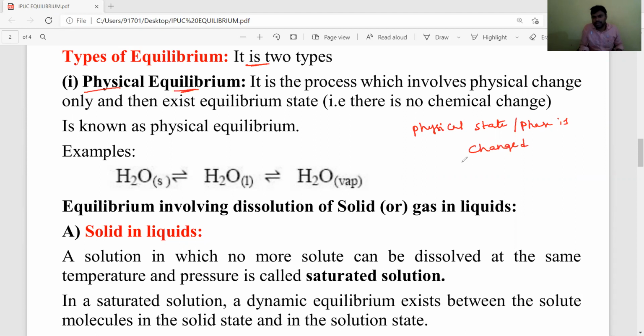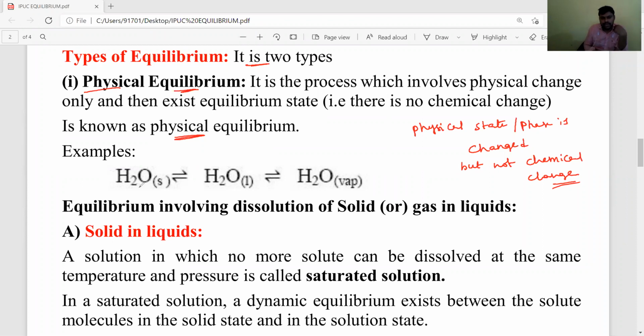Okay, but not a chemical change. Such a type of process is called a physical process. There is no chemical change. Okay, students.